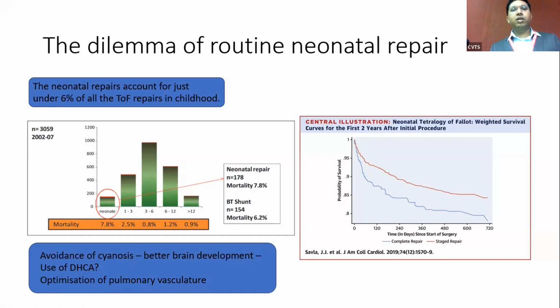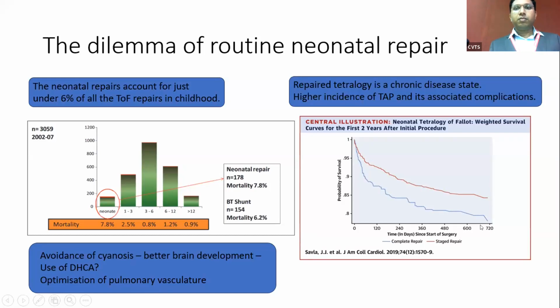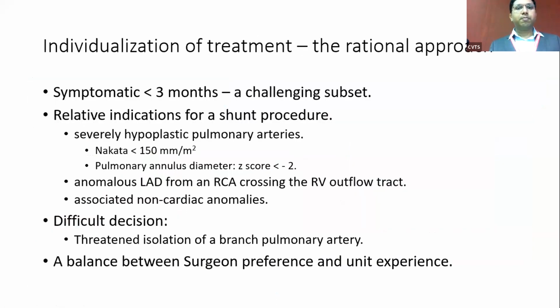Even though we quote a risk of 3 to 5% in most of the papers, the long-term results are not actually good. So we have to understand that repaired tetralogy is a chronic disease state. And because there is a higher incidence of TOF in this age group, there is always an associated complication which follows. So what should be the current strategy? Individualization of treatment should be the rational approach.